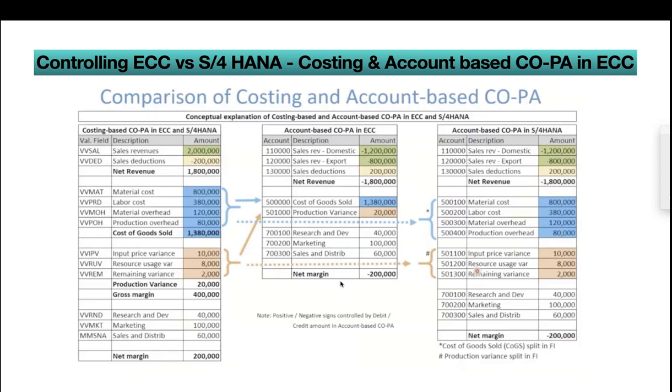The blue dotted line shows the move from costing-based COPA to account-based COPA in S4HANA. The blue line is the COGS split, and similarly the orange one is production variances. Production variances normally hit one single account in FI postings, but because of this new functionality in account-based COPA, you can see them separately.